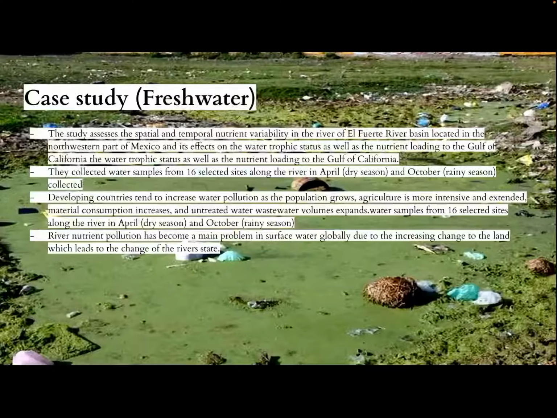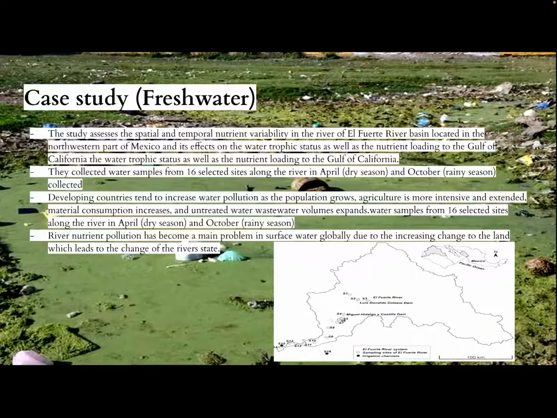This freshwater case study assesses the spatial and temporal nutrient availability in the El Fuerte River Basin located in the northwestern part of Mexico, and its effects on water trophic status as well as the nutrient loading to the Gulf of California. They collected water samples from 16 selected sites along the river in April and October.